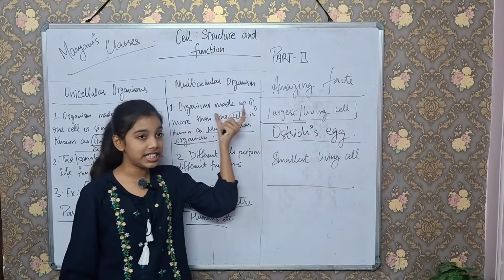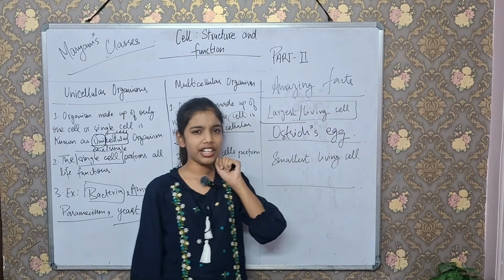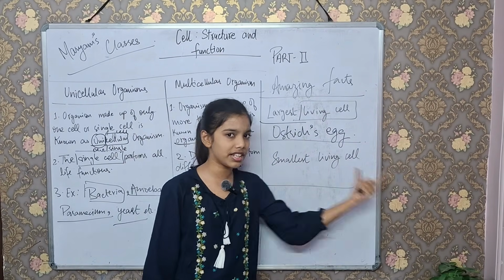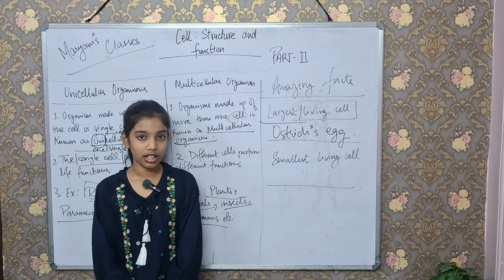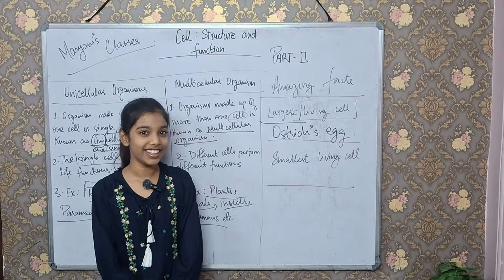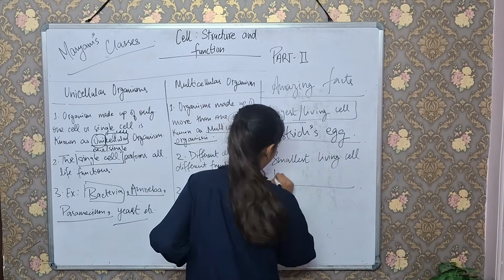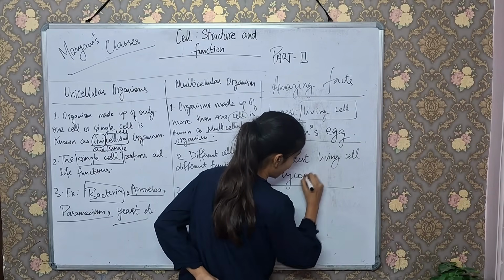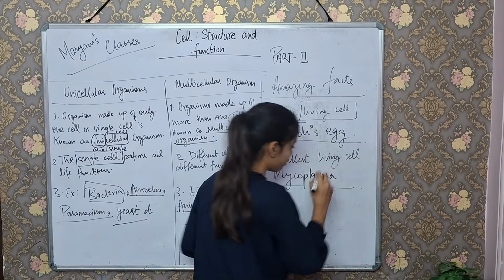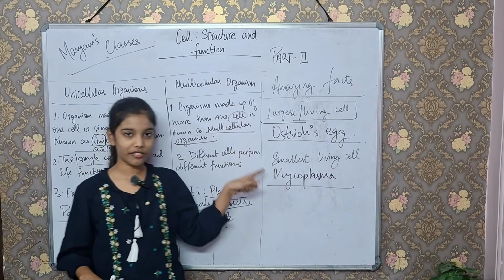The ostrich egg is the largest living cell. And now can you tell me what is the smallest living cell that exists on the earth? That is mycoplasma. Okay, learn these two amazing facts.